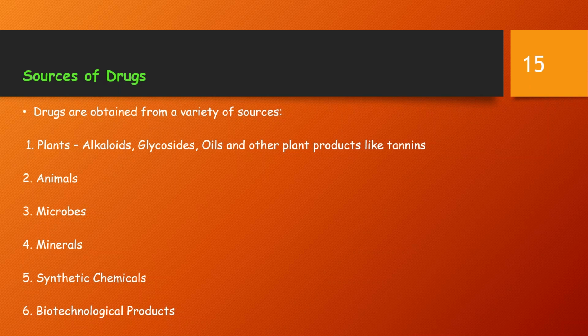Few mineral oils are not plant products though, but obtained from petroleum. Liquid paraffin is a lubricant laxative. Soft and hard paraffin are used as emollient and as ointment bases. Other plant products like tannins are astringent, gums are demulcent and act as suspending agents in liquid dosage forms. Glycerin is a viscous sweet liquid used as a vehicle for gum or throat paint. Resins and balsams are also used as antiseptic and in cough mixtures.